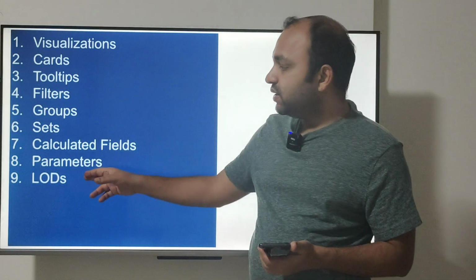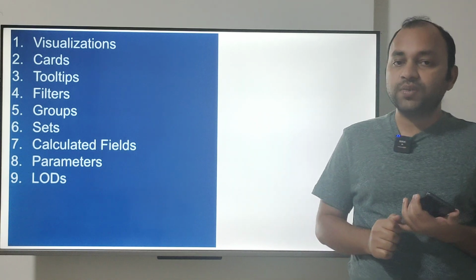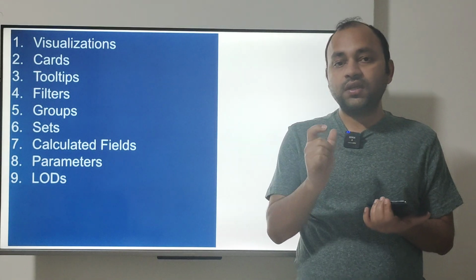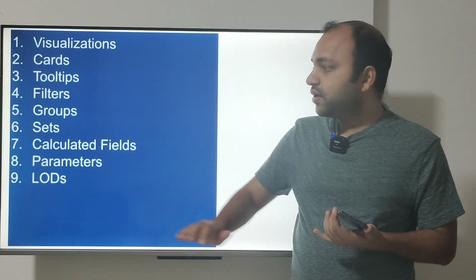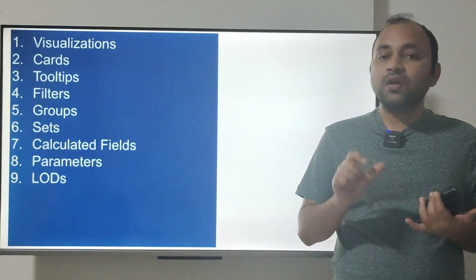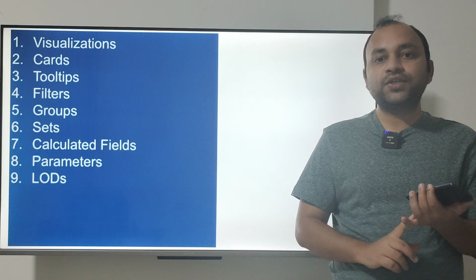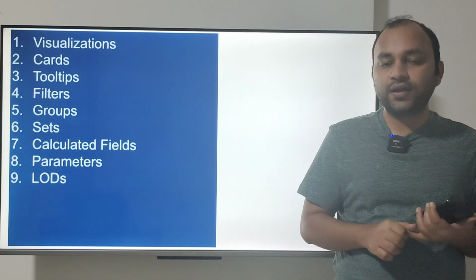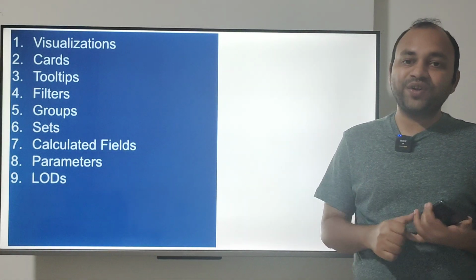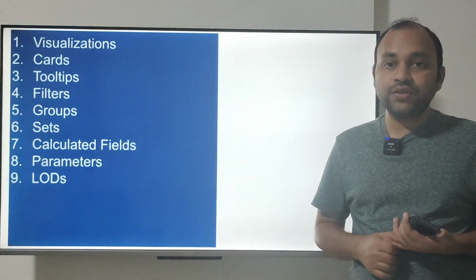Then you have the LODs, the level of detail calculations. This is also to achieve the custom needs of the business. For example, within the calculated field, I told you earlier that for a custom business requirement you need to achieve this. But level of detail provides a next level of customization where you can achieve a particular scenario, or you can restrict the selections, or include other values. This is an interesting concept which you need to learn, and I have posted a video on that. I think it's a 1-hour video about the level of detail calculation, which you can look at.